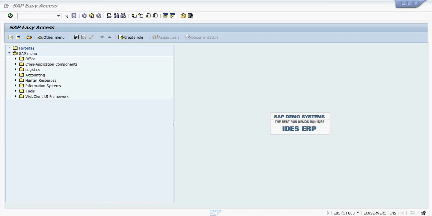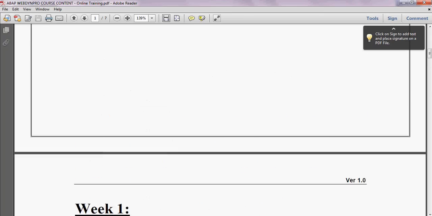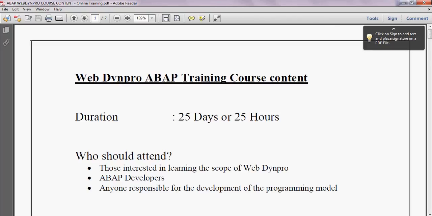Let us start with the WebDynpro ABAP training course content, which is divided into several weeks. The duration of WebDynpro ABAP training is 25 days or 25 hours. We have a fast track and a regular track as well. The fast track depends on the candidate requirement, and we will be able to complete within 10 days. If it is a regular batch, it is 25 days, one hour daily, 25 hours.